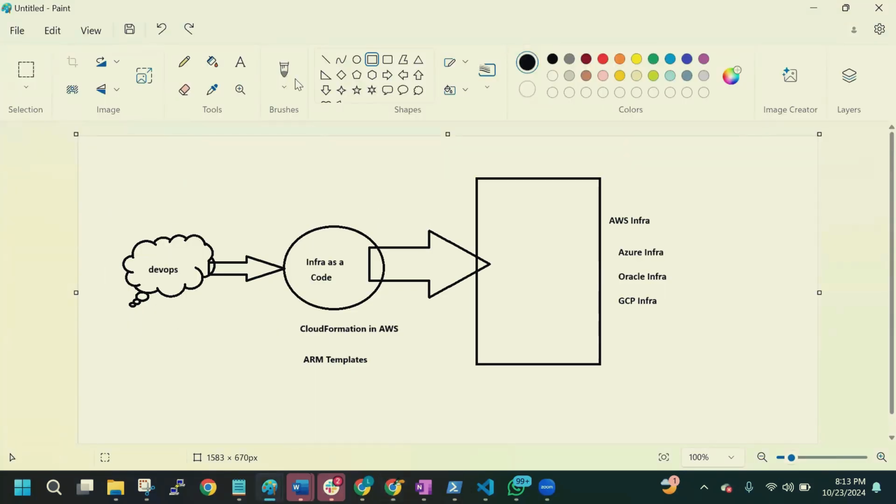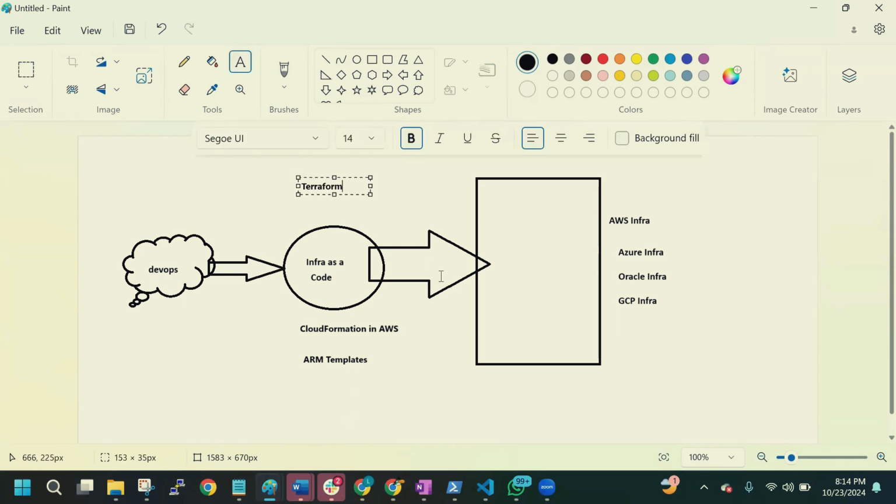But coming back to this, I told you that we will not be using CloudFormation or ARM templates, but something platform independent, which is Terraform. Terraform will use something called providers to create infrastructure on the respective platform, like AWS, Azure, or others. Fine, this is easy.